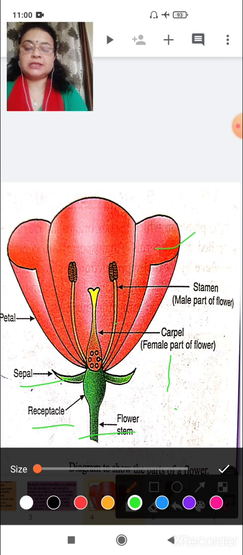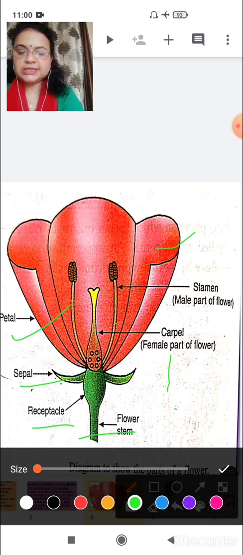Now what are sepals? See, in the initial stage the petals of the flower are inside the buds, and when the flower comes to its maturity, then buds change into a sepal.